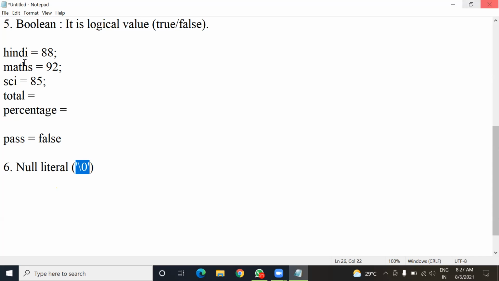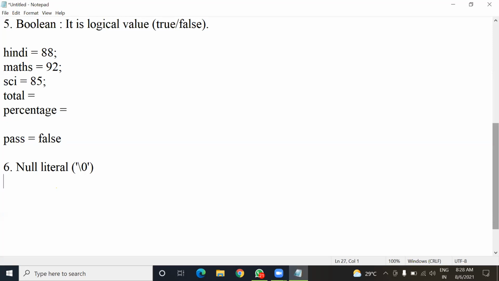For example, here in the Hindi variable I have stored 88. In the maths variable, I have stored 92. Means in every variable, some particular value is stored. But if in any program it is required that no value should be stored in a variable, in that case we can assign that variable the null character.